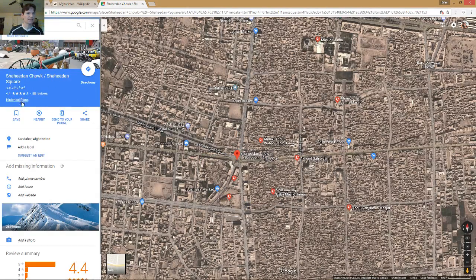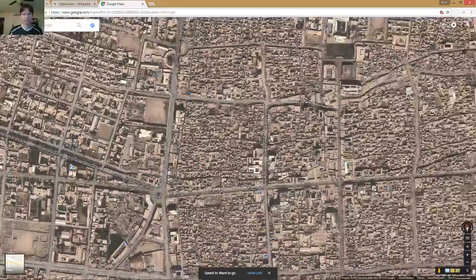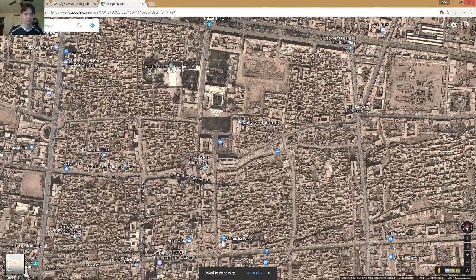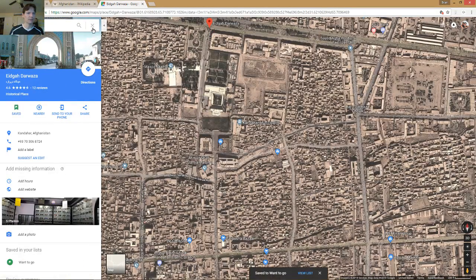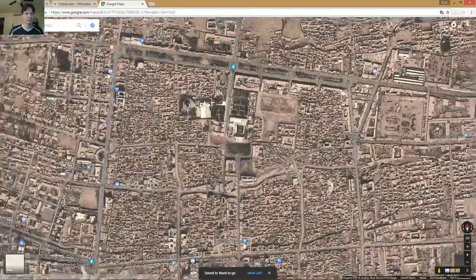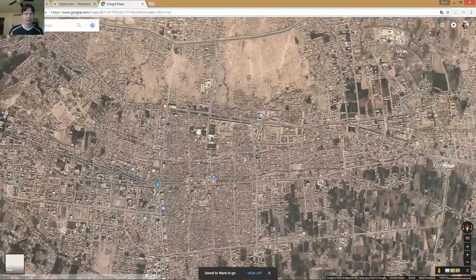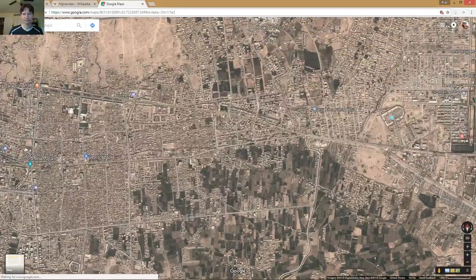There's an interesting square there with a lot of reviews, and it says historical place, so I'm going to go ahead and click on that one. Now this one also has a city gate, and I'd want to pass through that too. Check it out. So it looks like the cloth is probably in there if we were to drive around. Check it out.